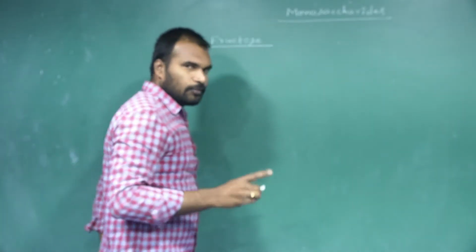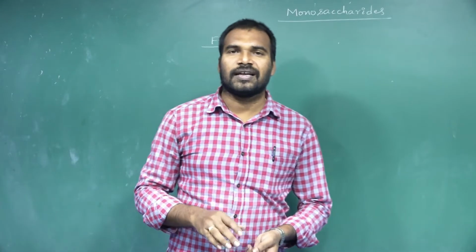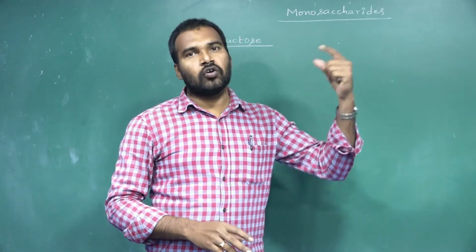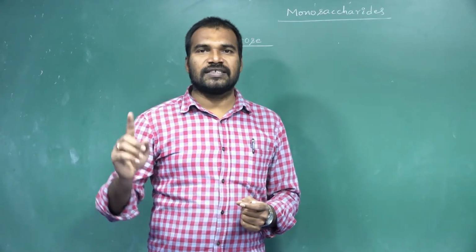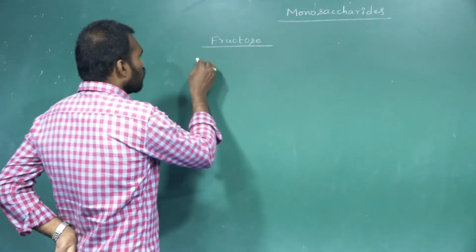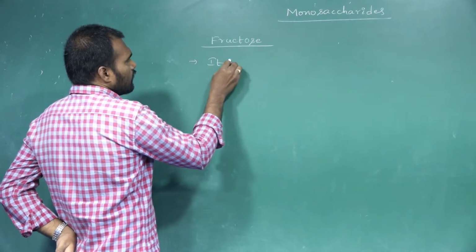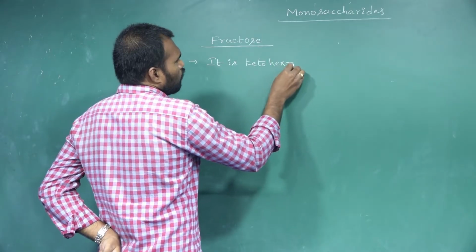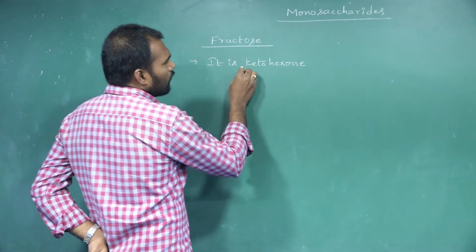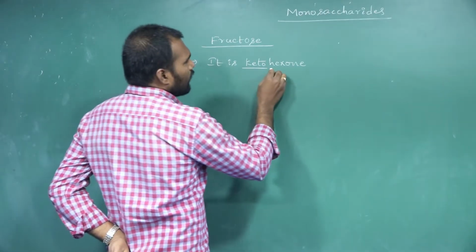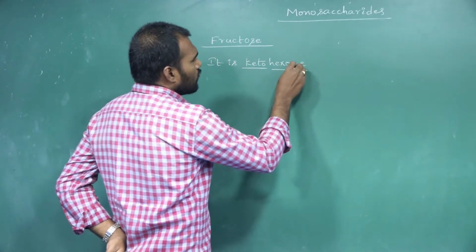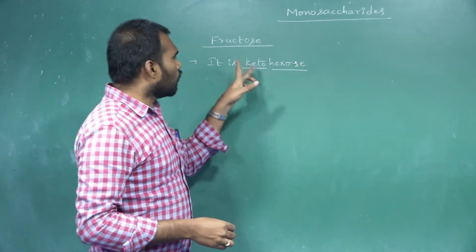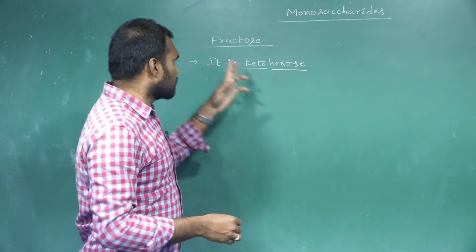Remember that both glucose and fructose have the same molecular formula, but glucose is an aldohexose, whereas fructose is a ketohexose. What do you mean by ketohexose? Having a ketonic functional group and containing hexose. Hexose means having 6 carbons. A monosaccharide with 6 carbons containing a keto functional group, we call it fructose.